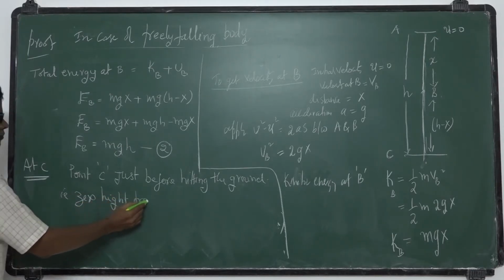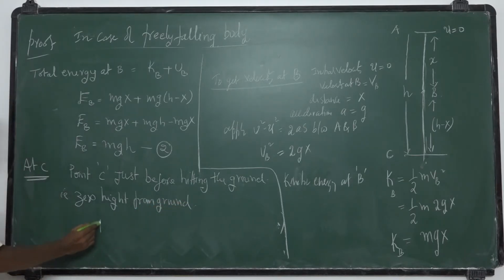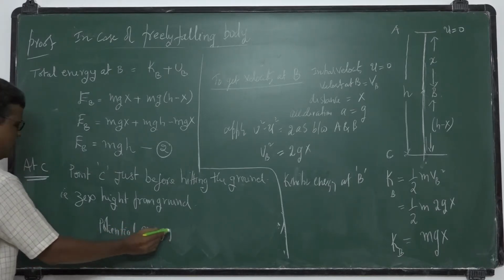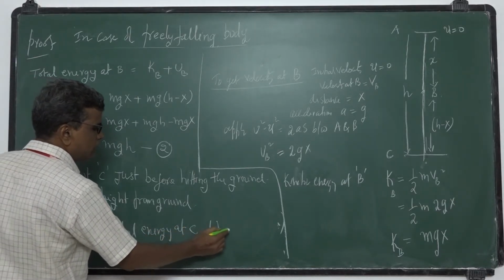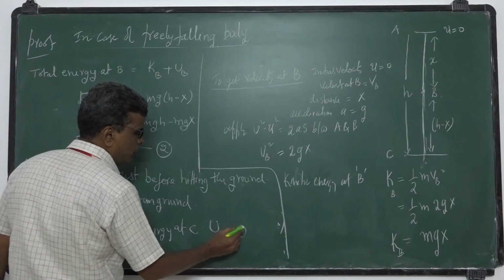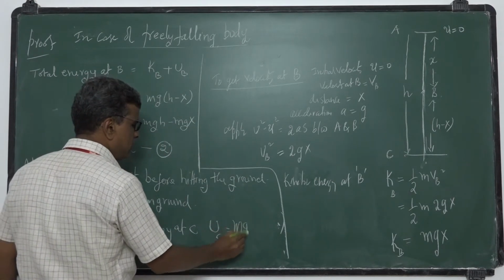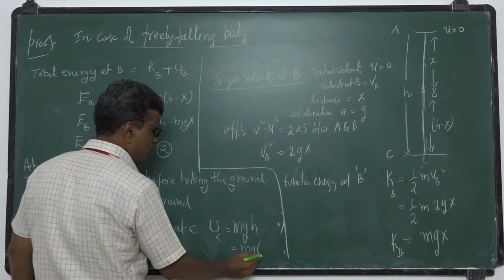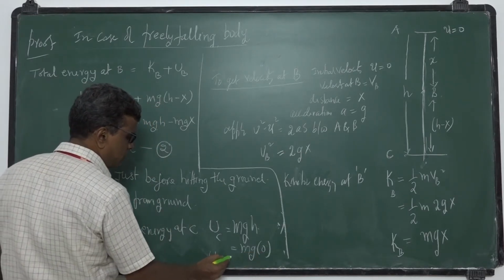Potential energy at C, UC, is equal to 0, because potential energy is given by the expression mgh. Here h is 0, so zero height. So potential energy at C is 0.